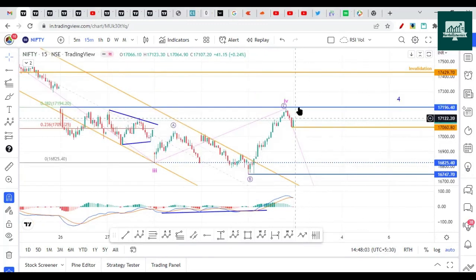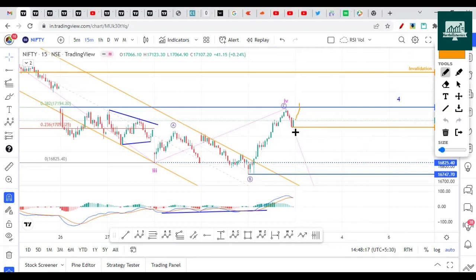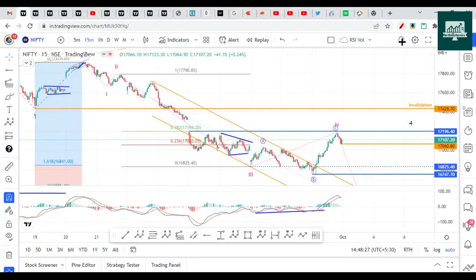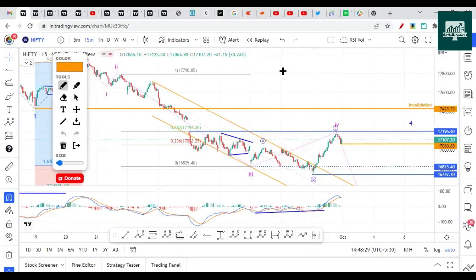In case it opens flat or gaps up and touches 17,200 and faces rejection here, which is the 0.382 Fibonacci, we have to wait for a break of 17,060. If it goes like this, breaks this, and then drops here, this is our signal that the fall has started. We will drop on the downside. This is one thing that you need to remember. Another thing is that our analysis of the entire fall will be invalid, or you could say this could form a different pattern and our wave count could be wrong, once it breaks 17,429.